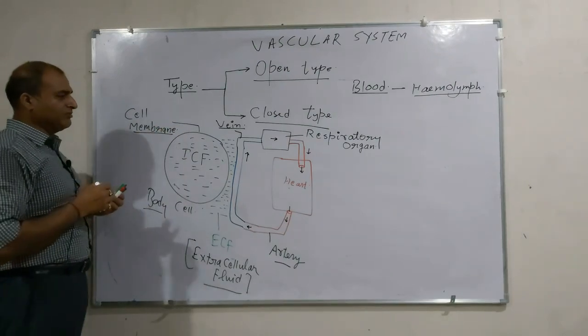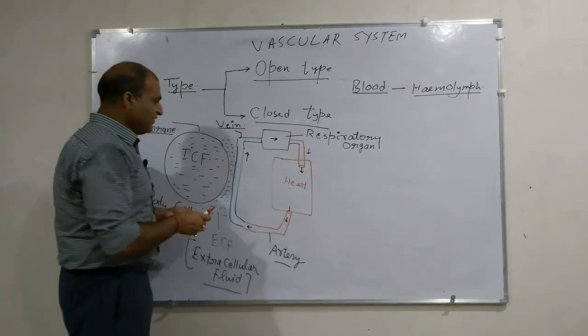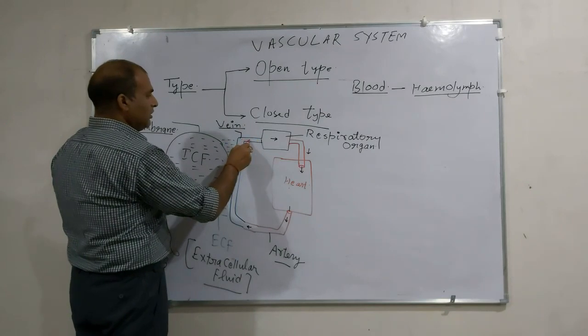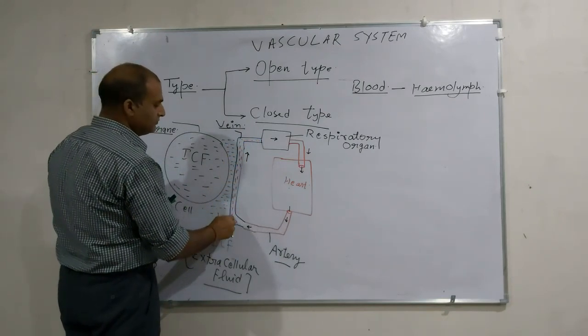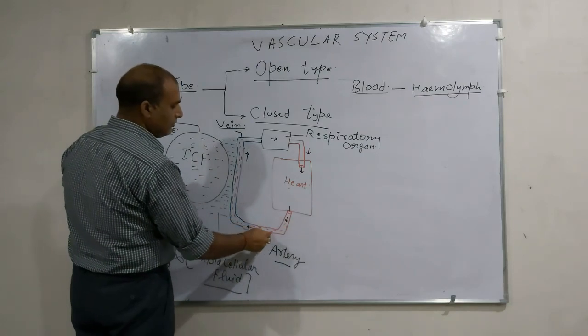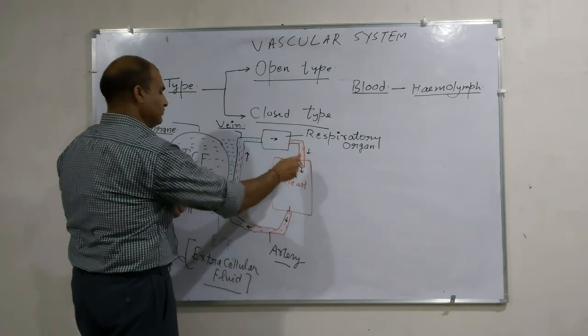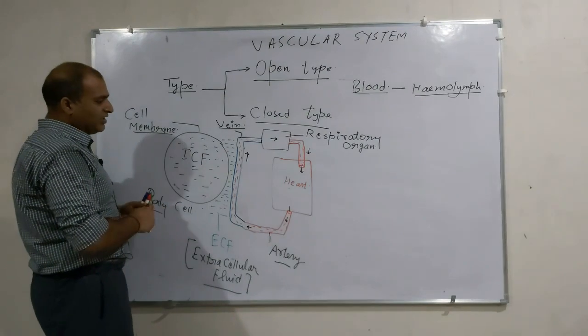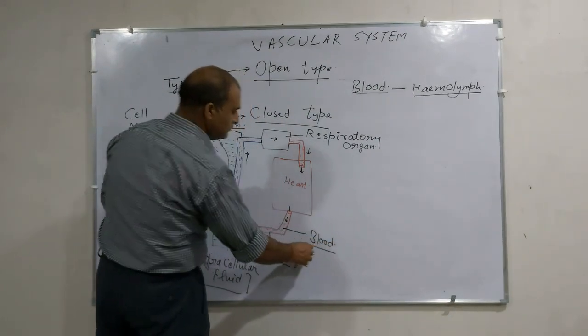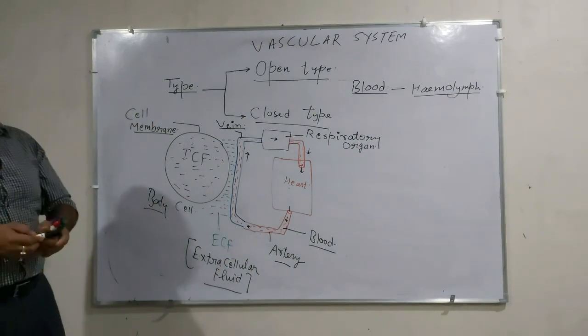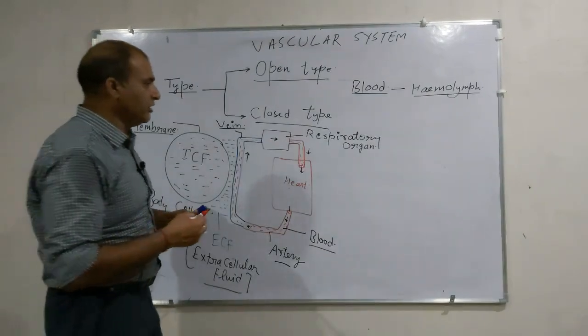Inside the blood vessel the blood is running. This is not the blood; inside the blood vessel is the blood. Now this is the simple representation of the closed type of circulation.